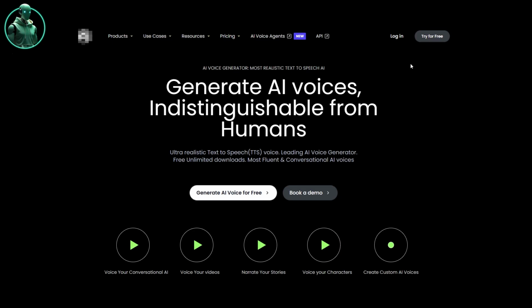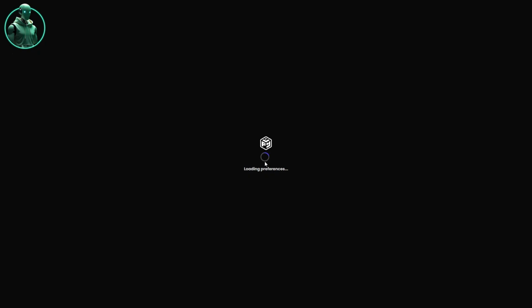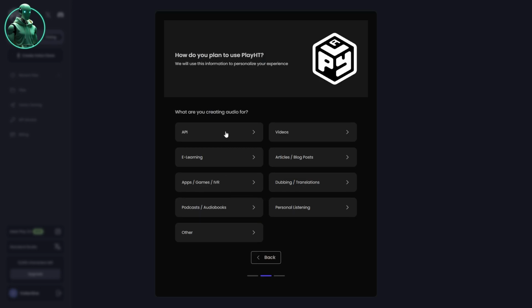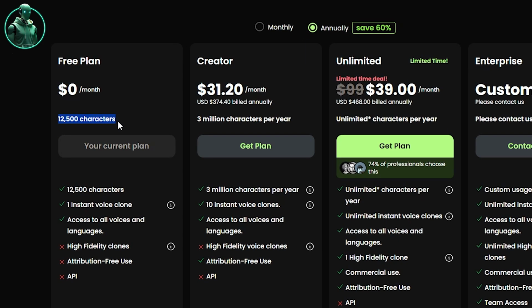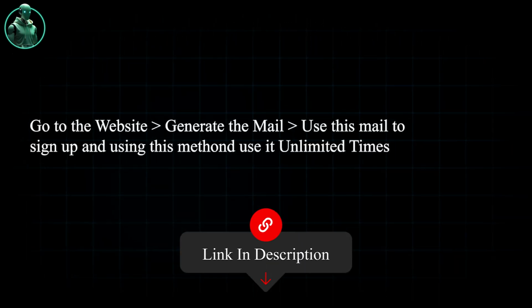Now, we need a suitable voiceover, but of course it should be free. Head to the website through the link in the description, using the same method, or sign up directly through Google. Once you sign up with a new email, you'll get 12,500 characters free for voiceover generation. And just like before, you can use the same trick to access it unlimited times.